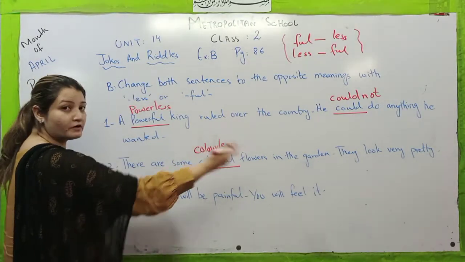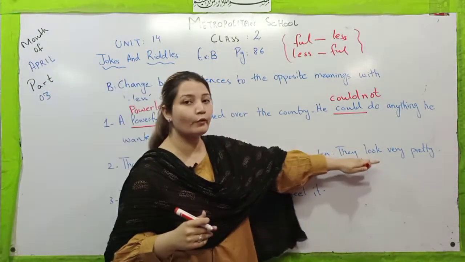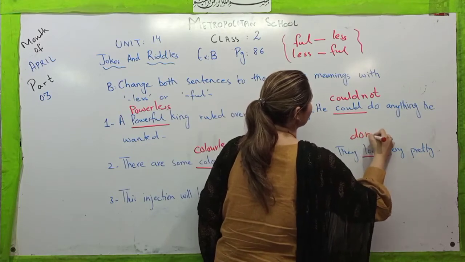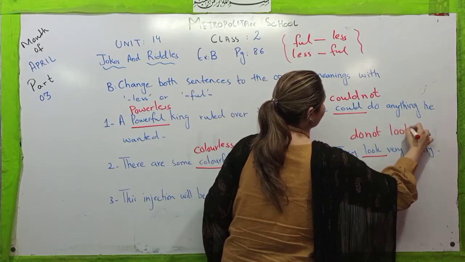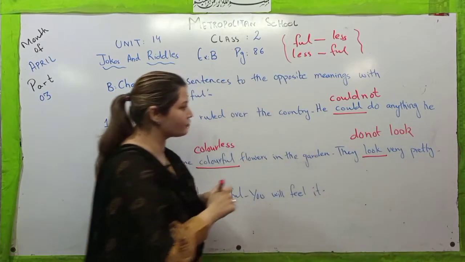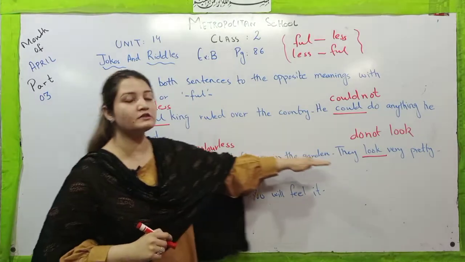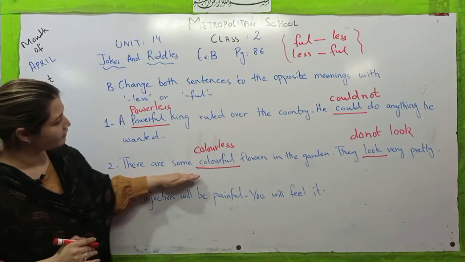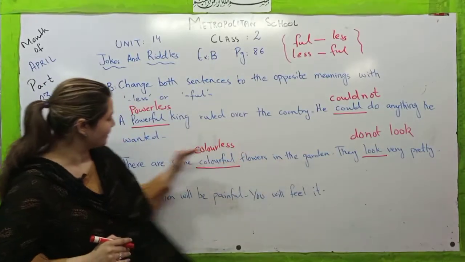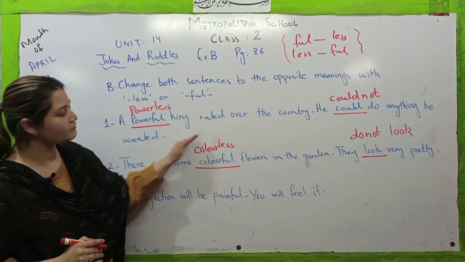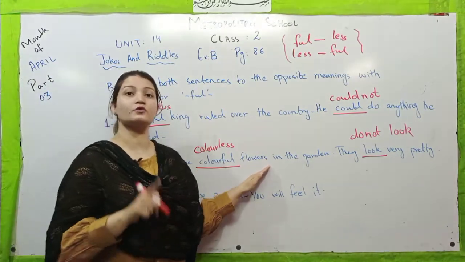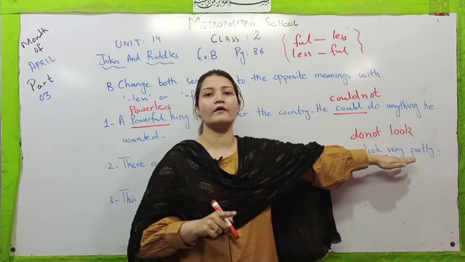And now let's move towards the next sentence. They look very pretty. They do not look very pretty. So in this regard, we have changed both sentences into the opposite. There are some colorful flowers in the garden. There are some colorless flowers in the garden, and because the flowers are colorless, they do not look very pretty.